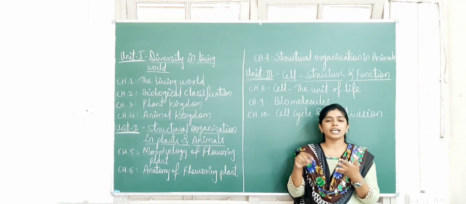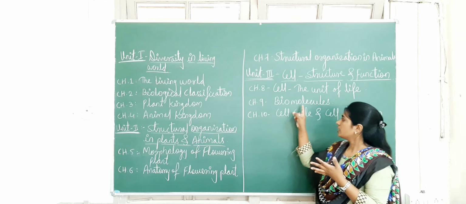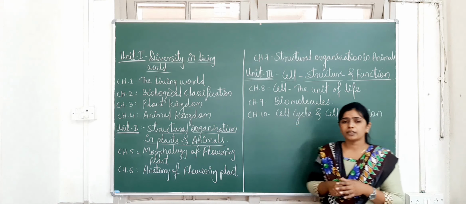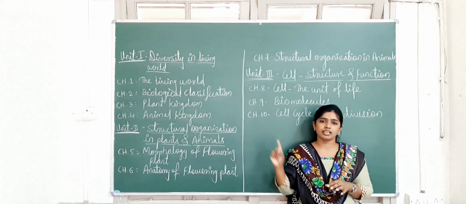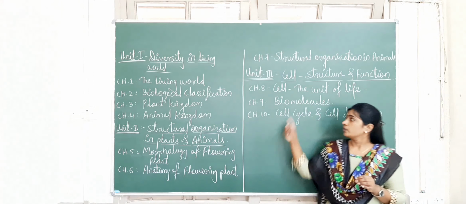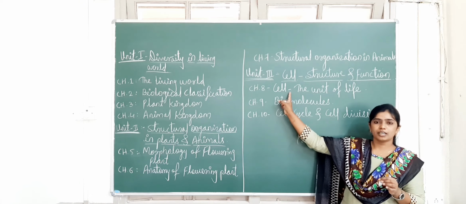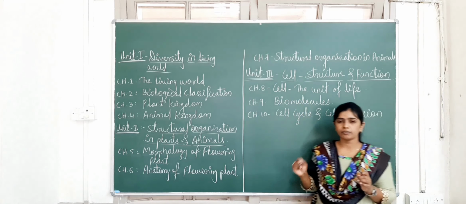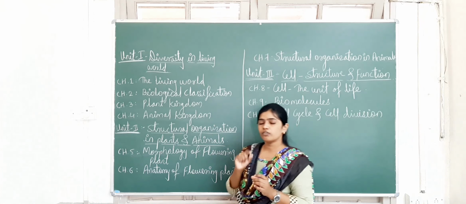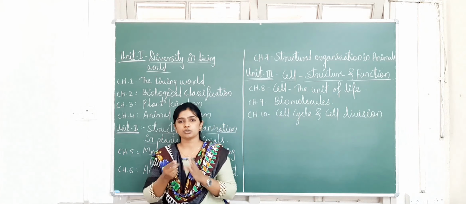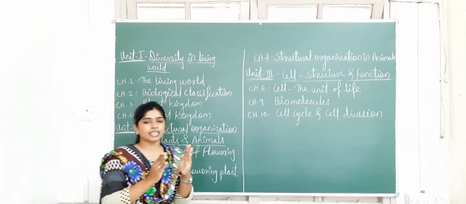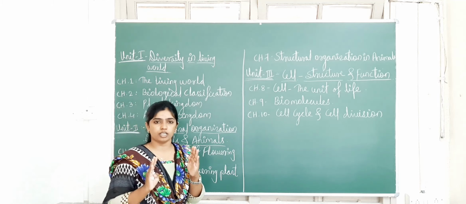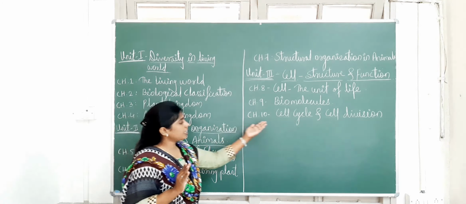So this entirely you have to study in chapter number 9, that is biomolecules. Next is chapter number 10, and that is the cell cycle and cell division. Here you will study about the cell. You know that every individual cell has the ability to divide. A single cell can divide and form 2 cells, 4 cells, and like this cell division occurs. The cell is a unit of life.